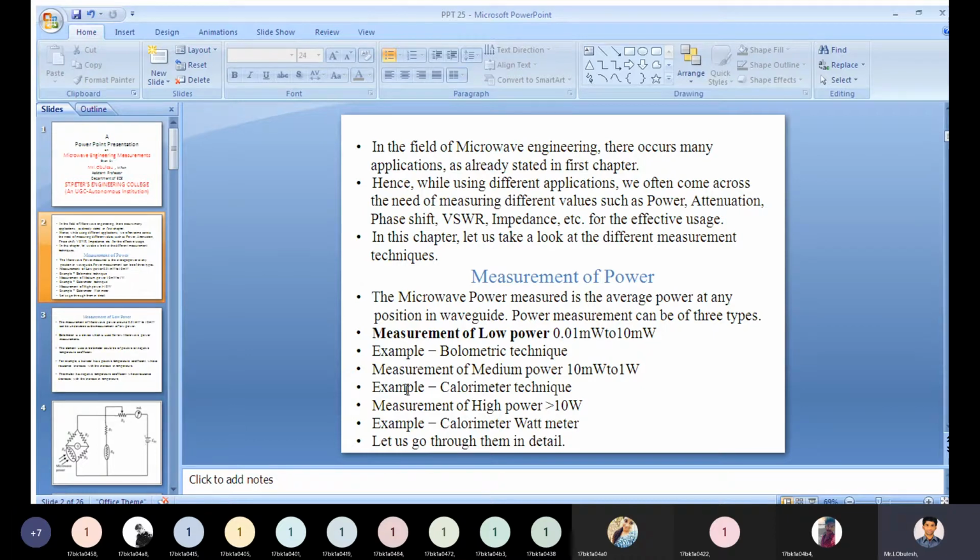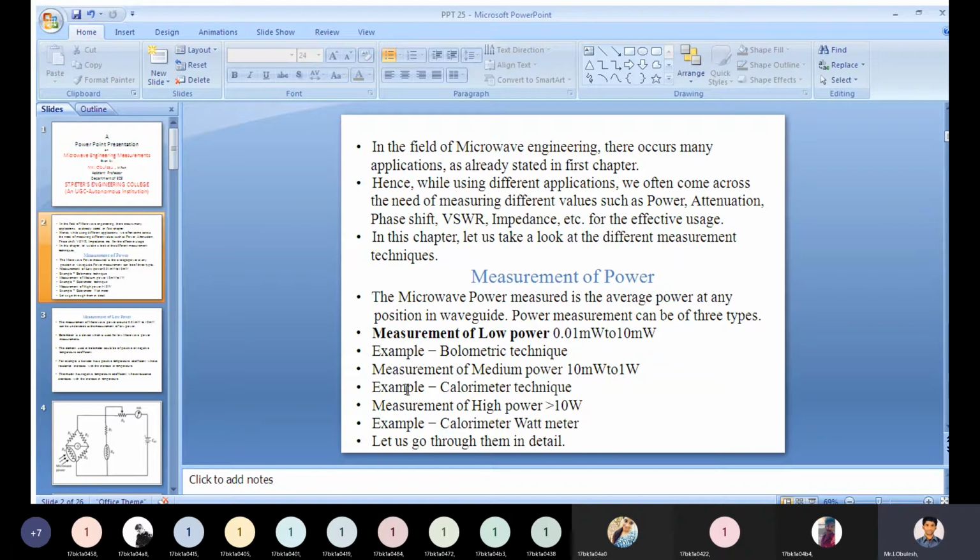So the first one, positive temperature coefficient: the best example is the barretter, whose resistance increases with increase in temperature. Next, for a negative temperature coefficient, the thermistor's resistance decreases with increase in temperature.